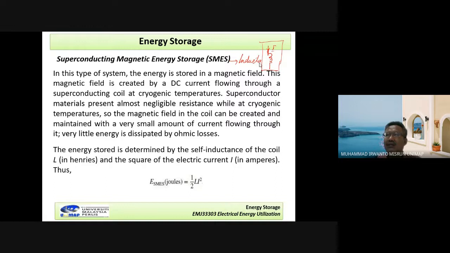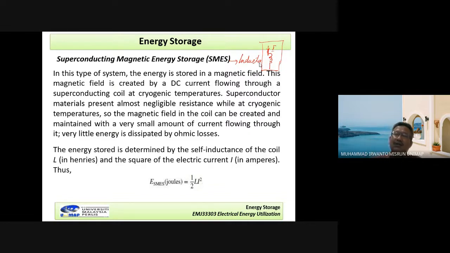This coil has an inductor and current flows, and this process generates the flux. So the system can be called an electromagnetic classification of energy storage.